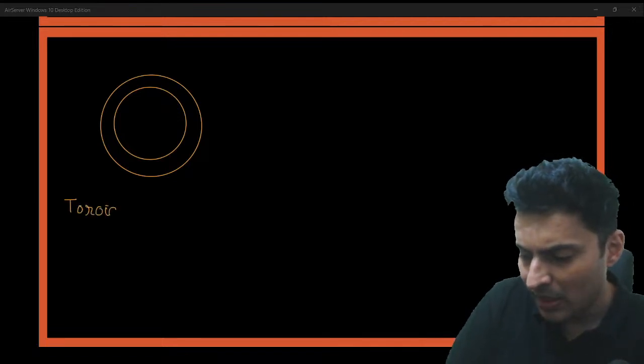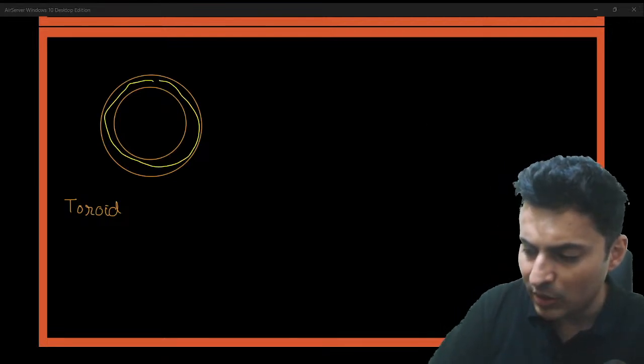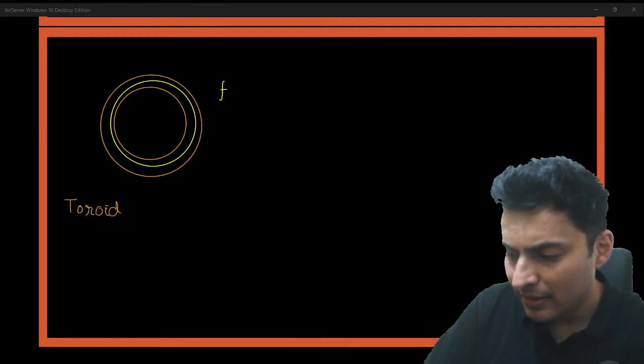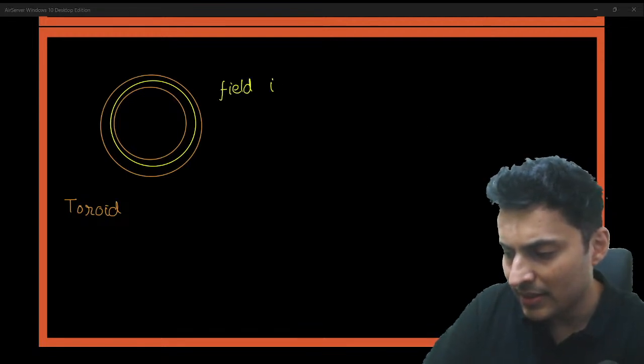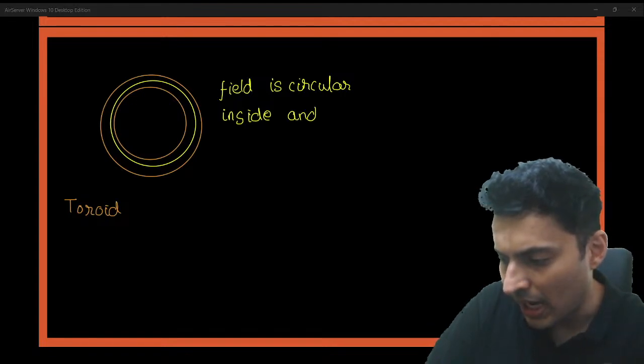For toroid, the graph or the diagram is very simple. Inside the toroid, the field is circular, and it is constant in magnitude.